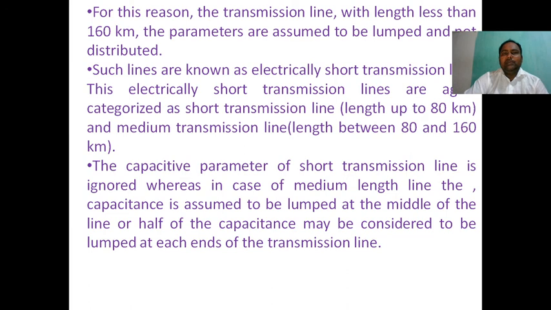By using ABCD constants, we can easily calculate the sending end voltage and sending end current. One by one we will see the ABCD constants.